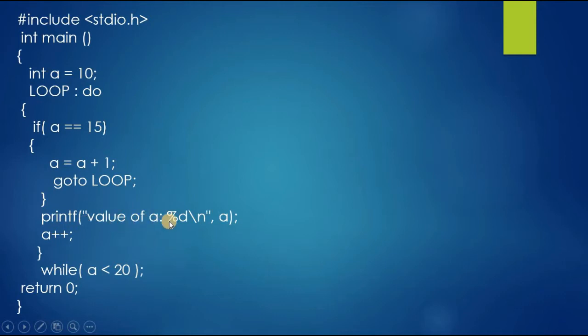After the do loop executes, the value of a will be incremented and the while condition will be checked here. If the while condition is true, then again it will go to the do loop, then to the if condition, then it will execute the if statement block, then print the do loop statements, then come to the while condition here. This process will continue until the while condition gets false. If the while condition gets false, it will stop the execution.